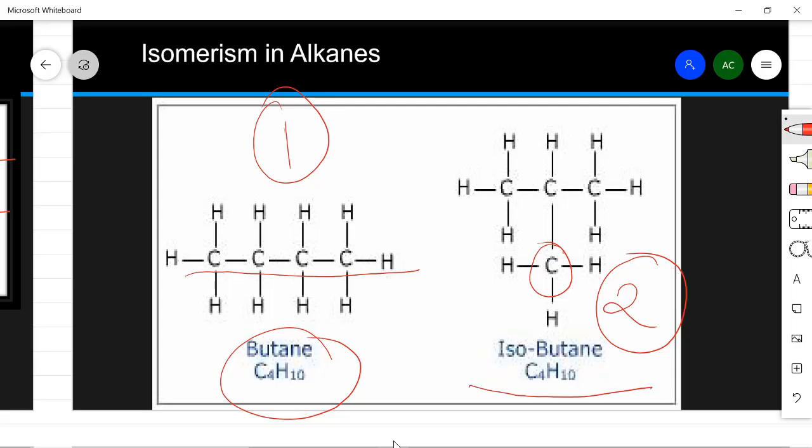The molecular formula remains the same, that is C4H10, but the representation changes, and this is an example of chain isomerism, because here one is a straight chain and in the other one carbon goes down. So, this is N-butane, where N stands for normal, and this is isobutane, where iso stands for at least 1 carbon atom attached to 3 other carbon atoms. This 1 carbon should be attached with 1, 2 and at least 3, then it makes isobutane.